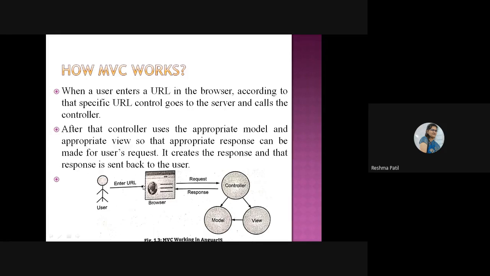So this is the work of MVC. As we have seen in the previous slide, the model and view are a part of the controller. So the controller will fire the query to the model as well as the view part to get the result. When the controller gets that result, it will pass it to the user again. So this is the working of MVC.